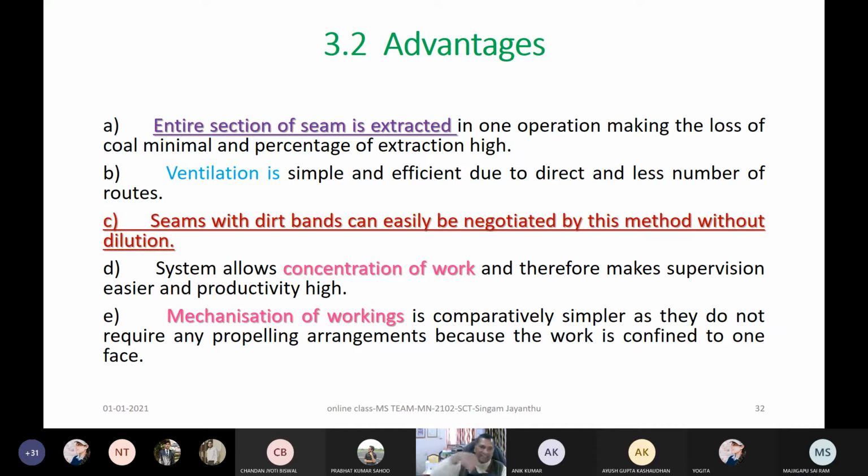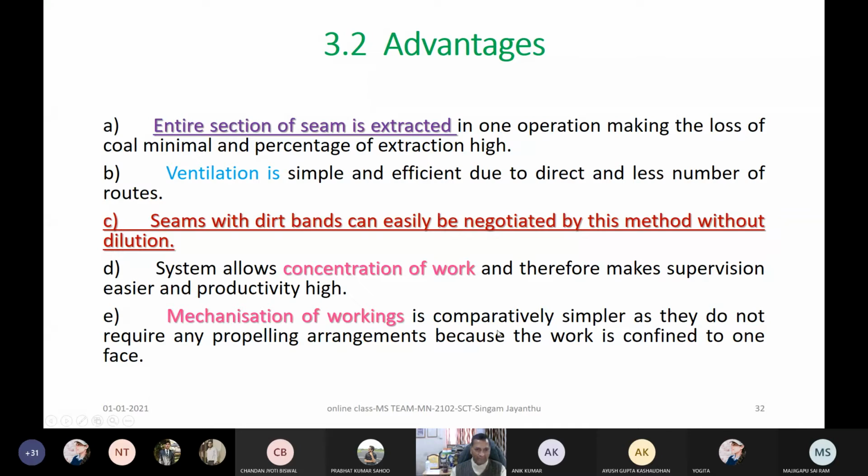Now, if 10,000 tons of production is required from any mine, you should have 10 panels of depillaring or development, whatever the panels, or 4 or 5 with continuous miner panels. And at that time you can imagine, where supervision, there should be persons working here, and here, so many districts where we are working panels, right? Compared to that, with this long wall, supervision will be very simple, very easy, and high productivity can be achieved.